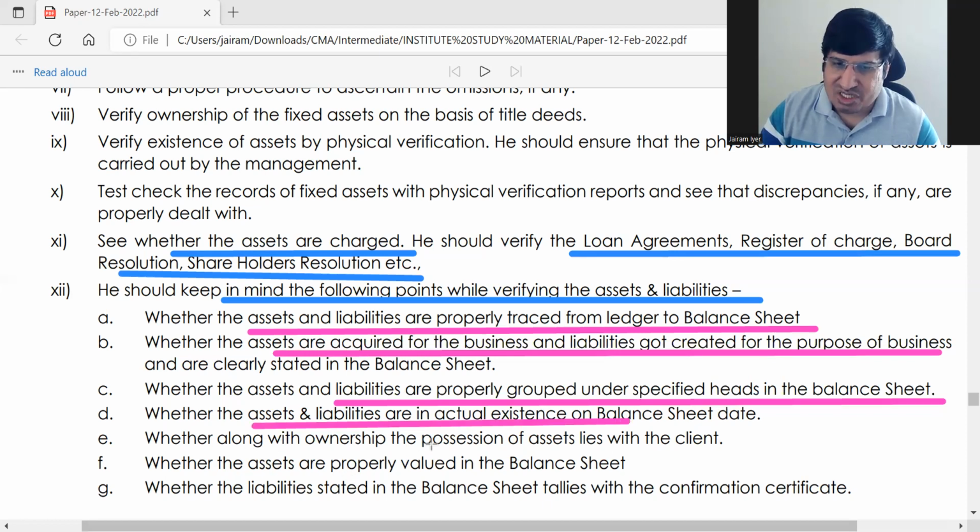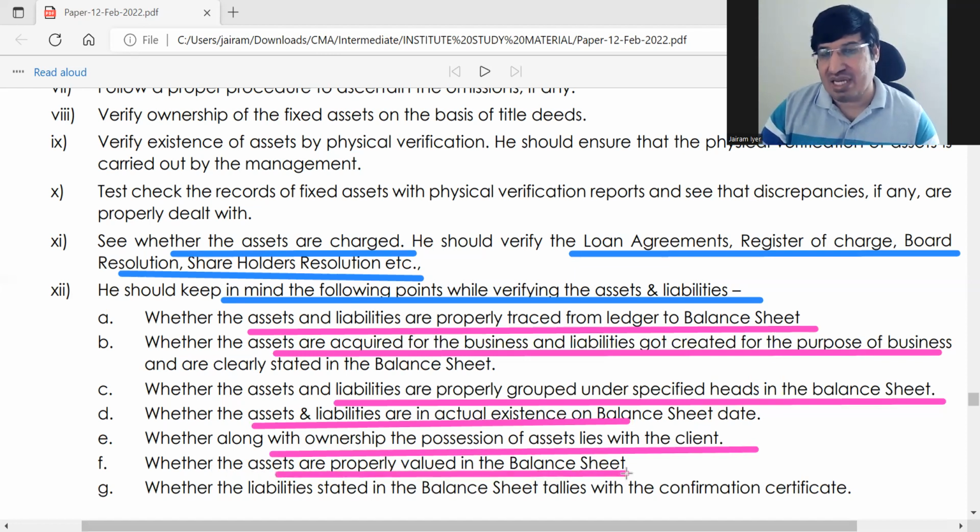Whether along with ownership, the possession of assets lies with the client. So ownership and possession both. That also we have seen before, right? Whether assets are properly valued in the balance sheet. Valuation is also important. For valuation, the auditor many times has to use the services of experts because he himself cannot value.